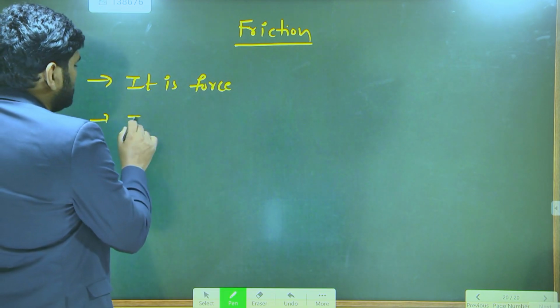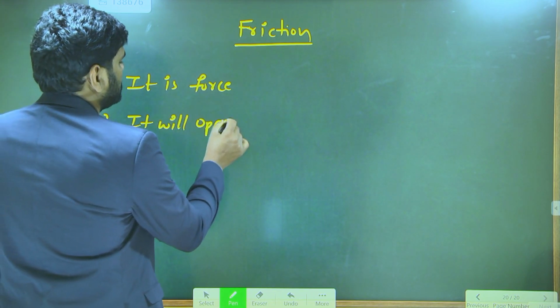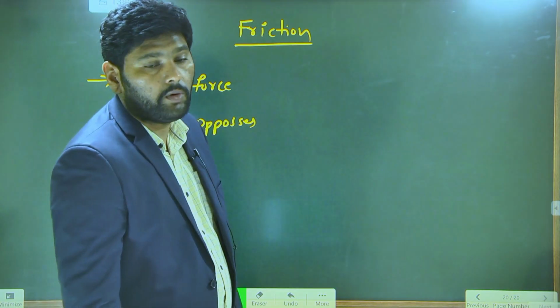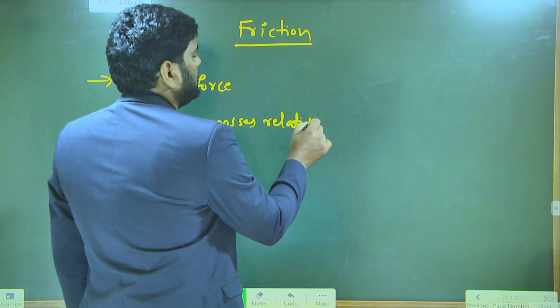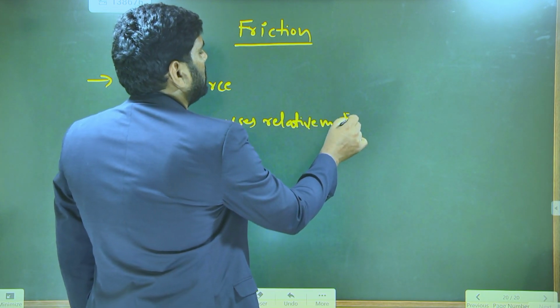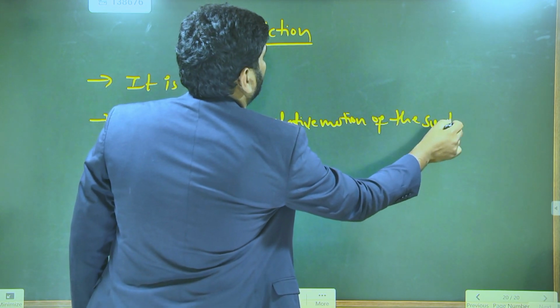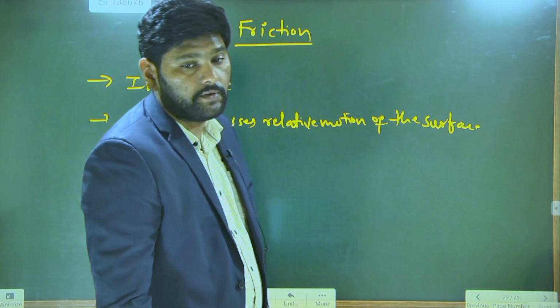It opposes the relative motion of the bodies, the relative motion of the surfaces. So friction is a force, it opposes the relative motion of the surface.